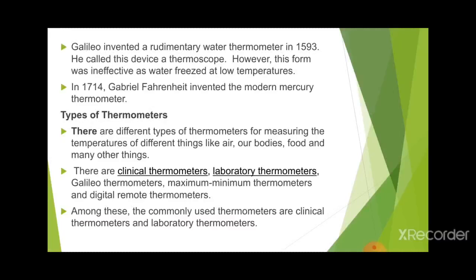There are clinical thermometers used for body temperature, laboratory thermometers used in laboratories, Galileo thermometers, maximum and minimum thermometers, and digital remote thermometers used in present days. Among these, the commonly used thermometers are the clinical thermometer and the laboratory thermometer. These are the two thermometers used by people at present.